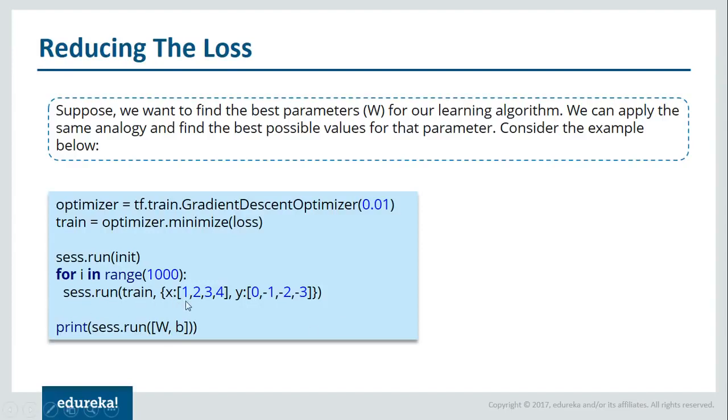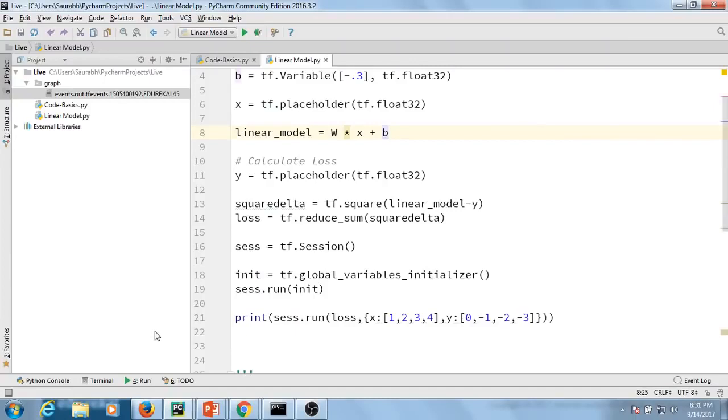And then we are feeding in simply the values of x and y, and then finally sess.run w comma b. That will give me the values of my updated weights as well as bias, or you can say w and b updated values will be given to me. Now I'll quickly open my PyCharm and I'll execute this for you guys.